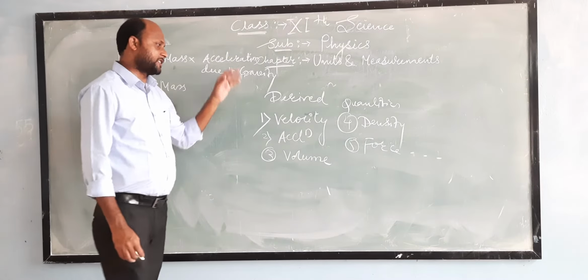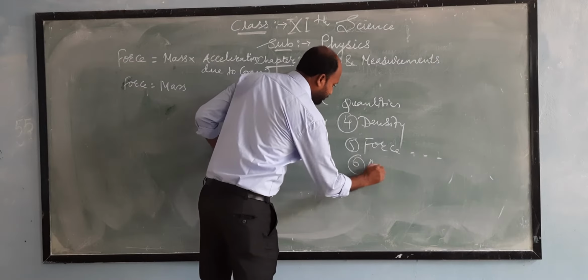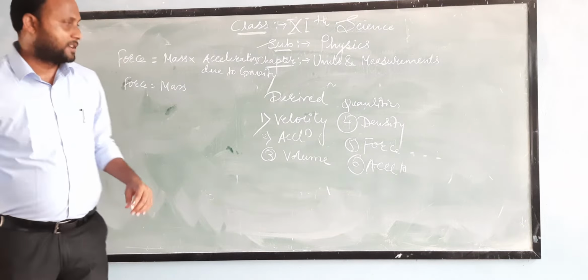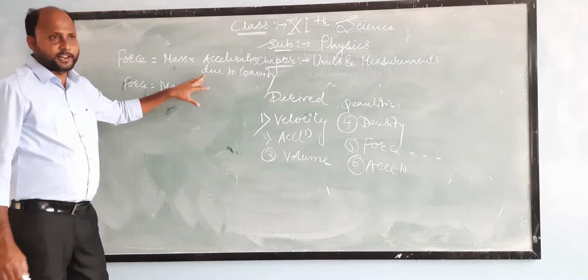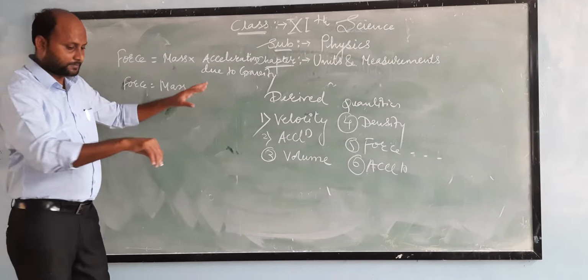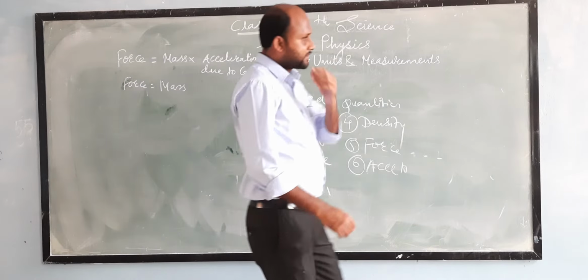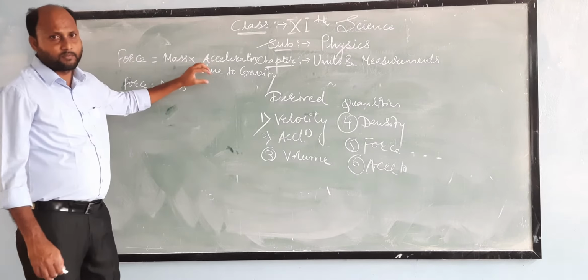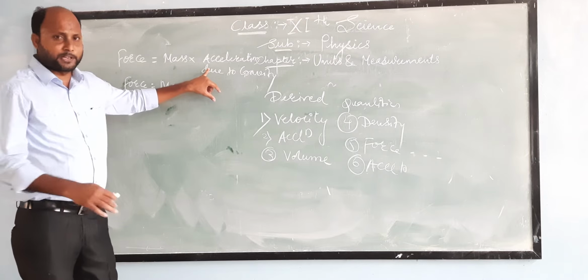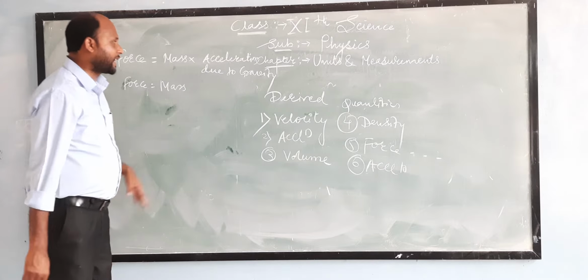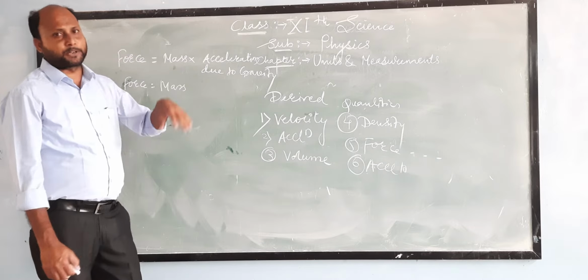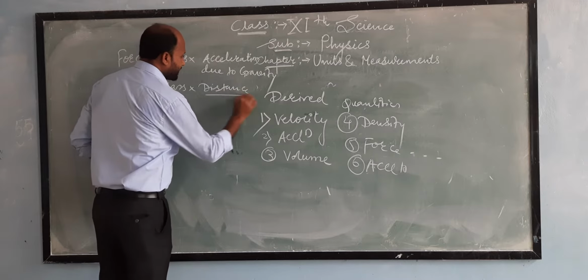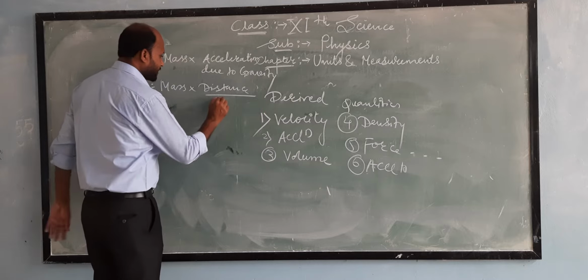Now this is the acceleration. Acceleration is again a derived quantity. Now what is acceleration? We know that acceleration is nothing but rate of change of displacement with respect to time, or rate of change of distance with respect to time.